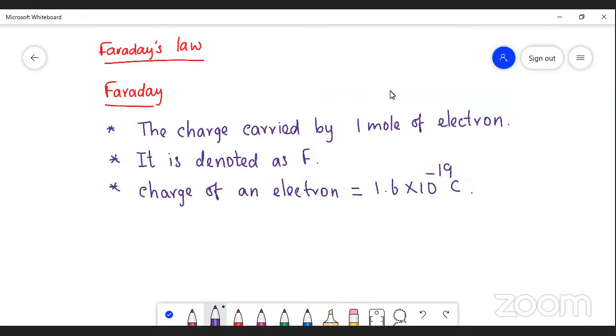So for 1 mole of electrons, the charge carried is nothing but a Faraday. For 1 mole of electrons, we calculate it.